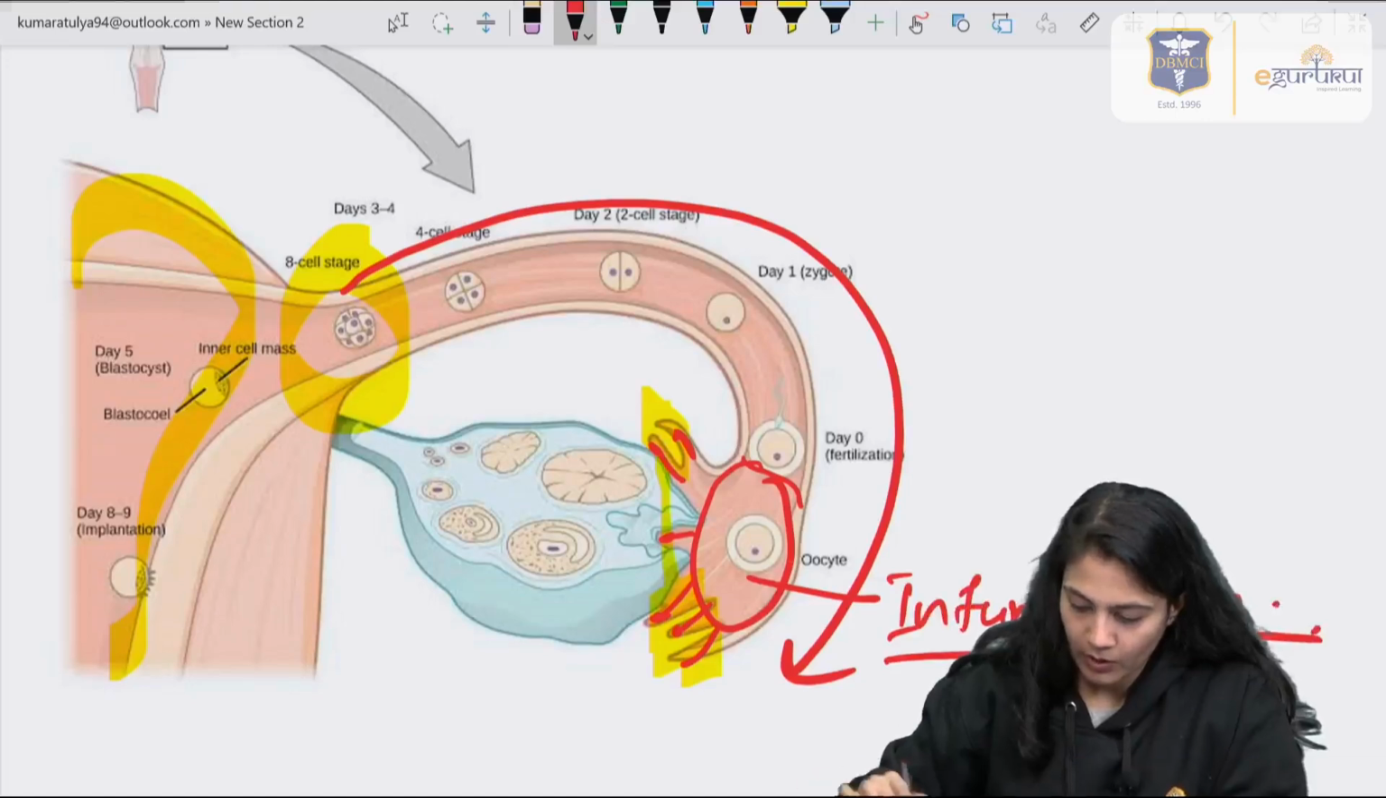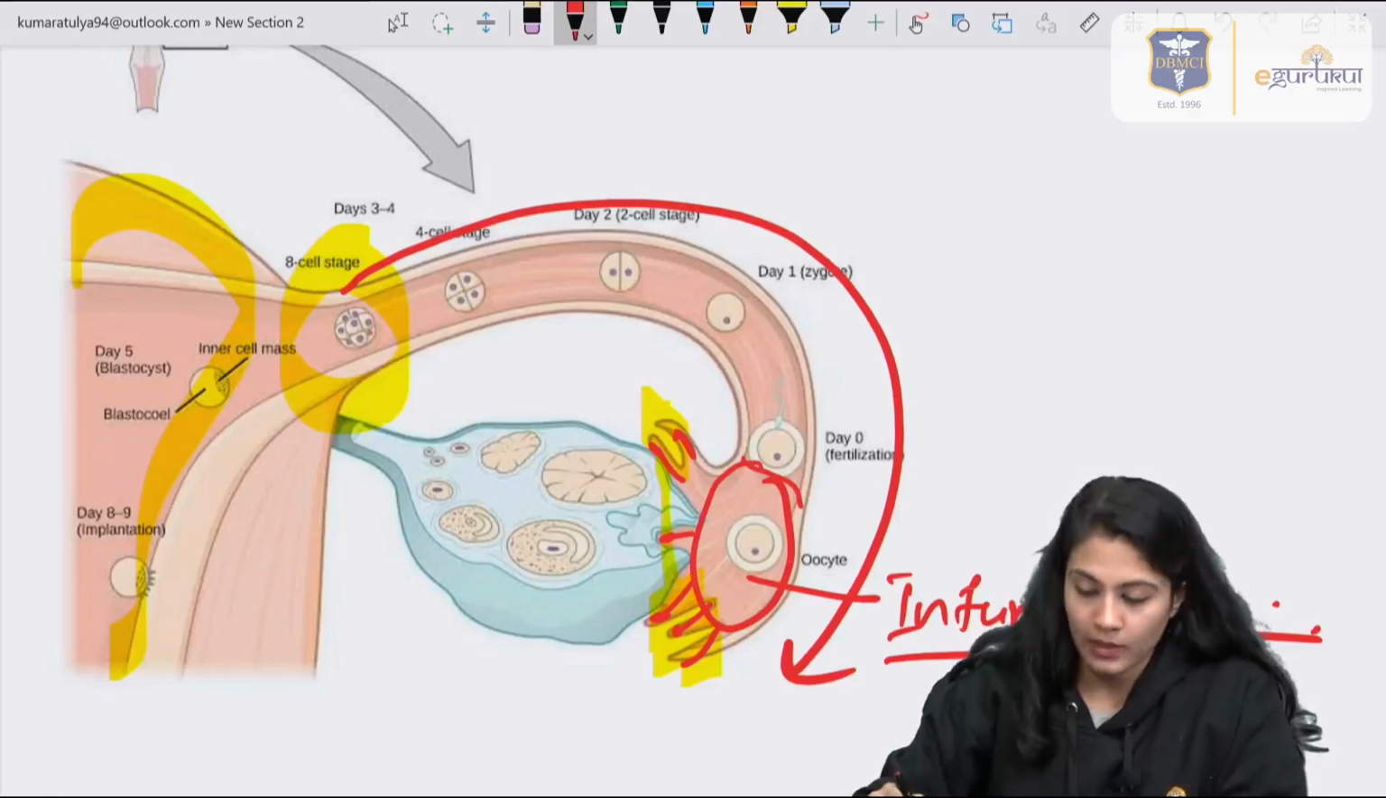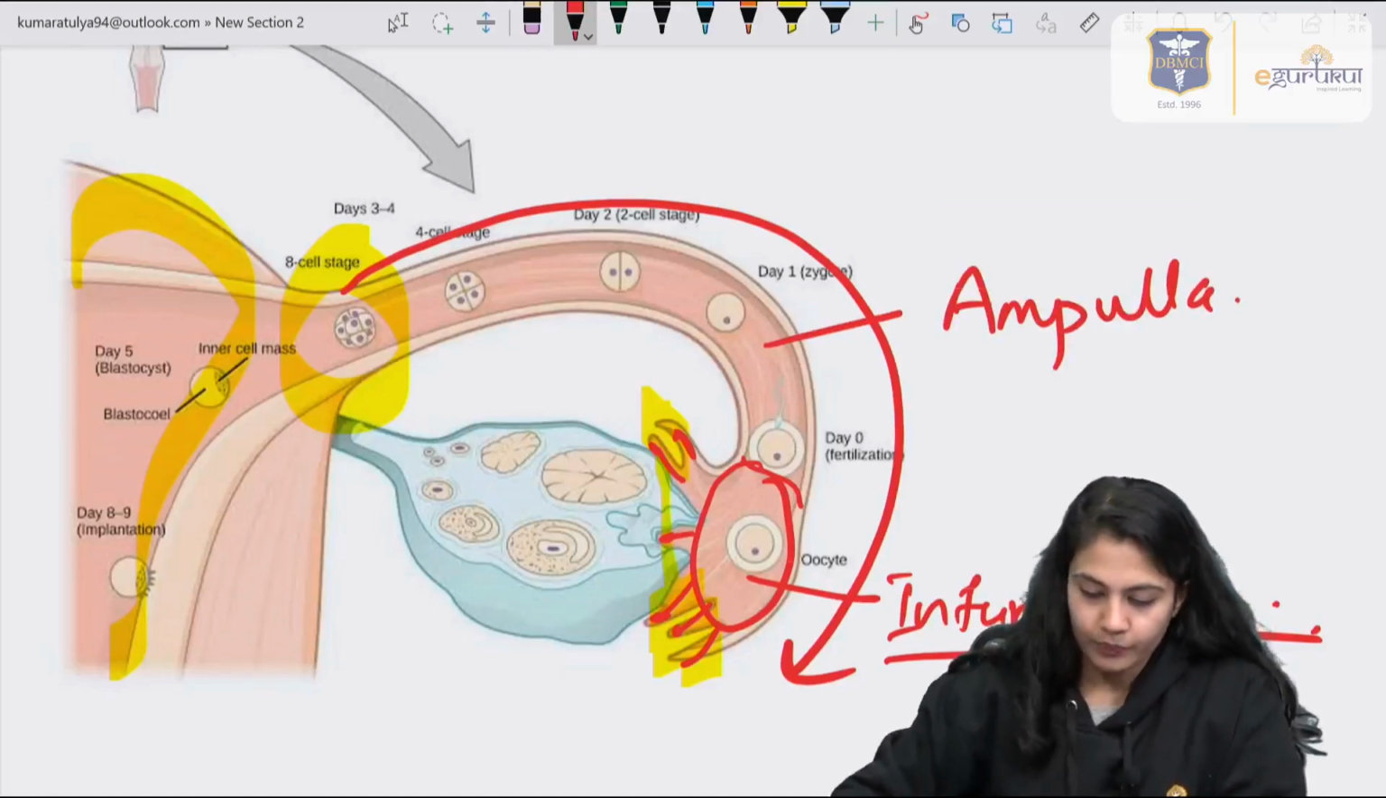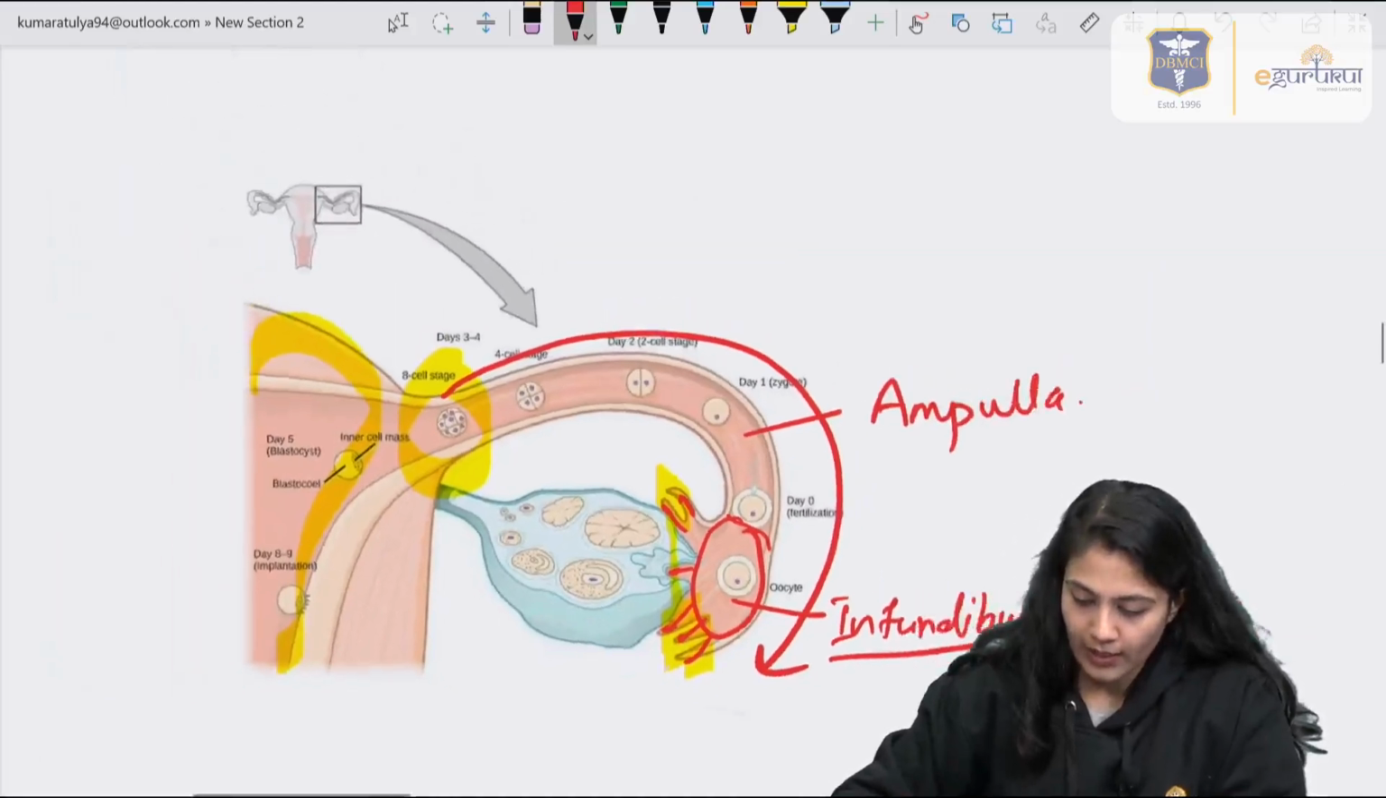This region near the fimbriae is known as the infundibulum. This is known as the isthmus. This whole region of approximately 10 centimeters is known as the ampulla.